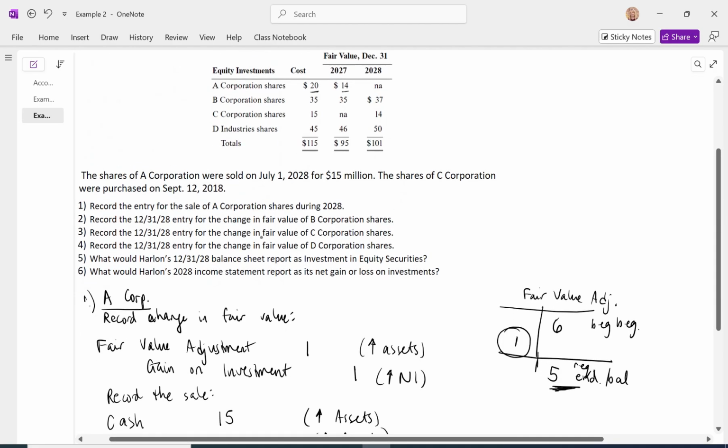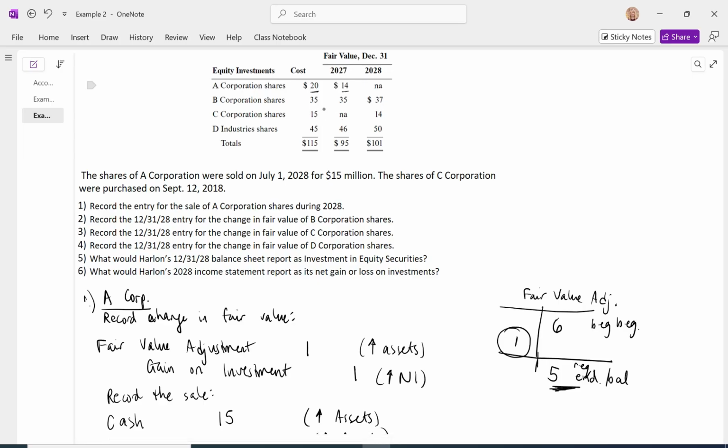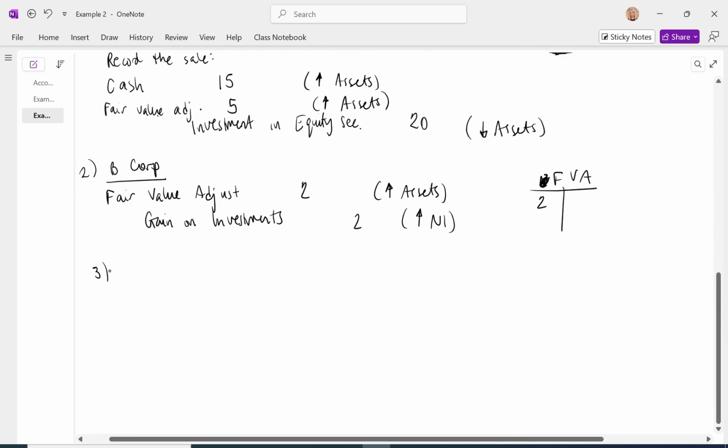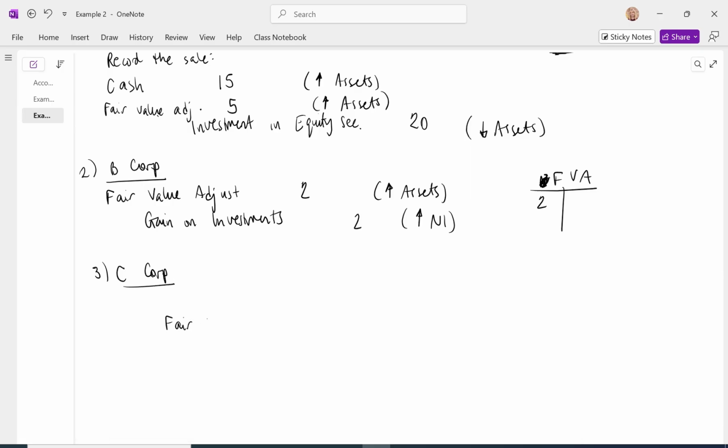Item 3, record the adjusting entry for the change in fair value of the C Corporation bonds. C Corporation bonds were purchased this year. We put them on at 15 million. By year end, they've lost 1 million due to changes in fair value. So we need to record that loss of 1 million. We're going to credit the fair value adjustment account for 1 million if I want to make a T account here. Put in that 1 million, and then we're going to debit loss on investments. What does this do? This is going to decrease net income and decrease assets.